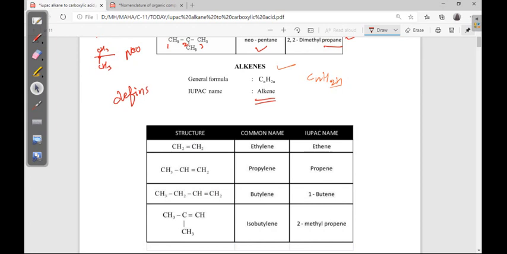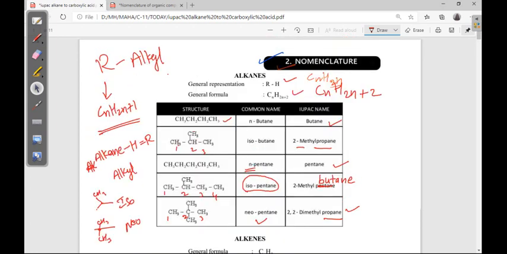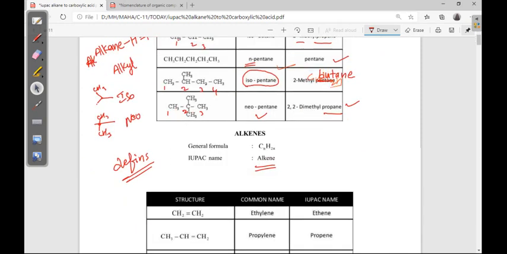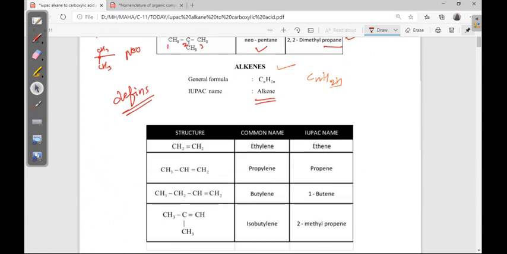Alkanes are known as paraffins; in the alkane chapter we will discuss that again. Olefins means oil nature.